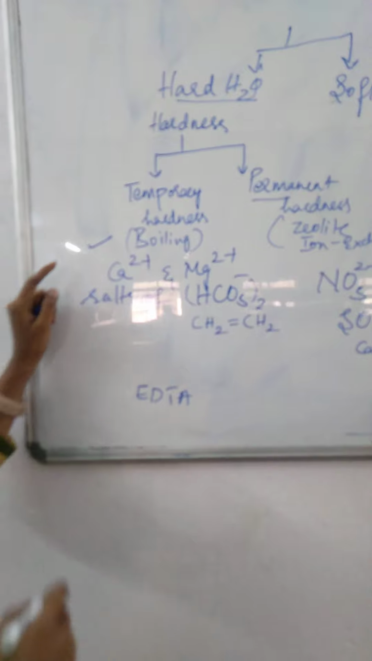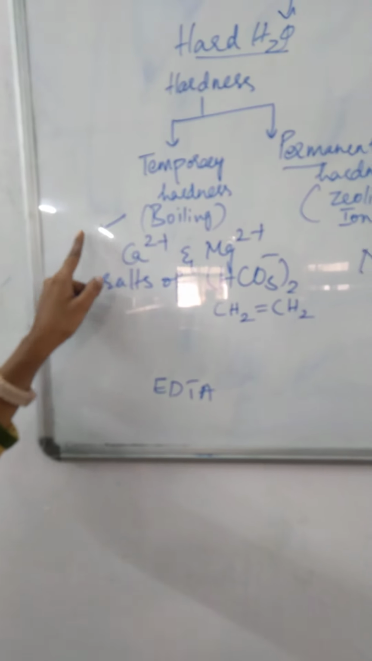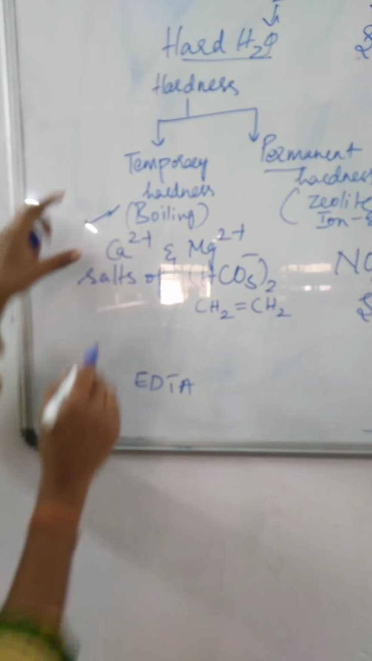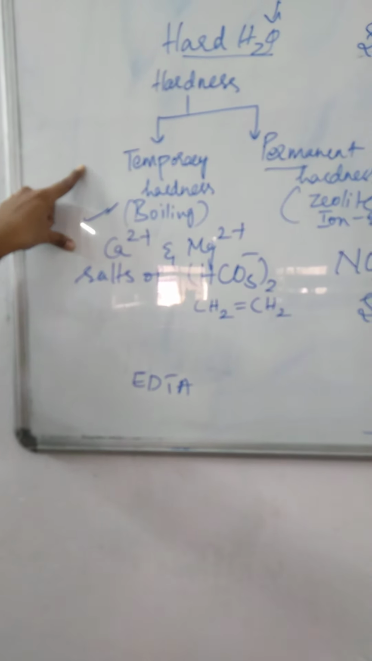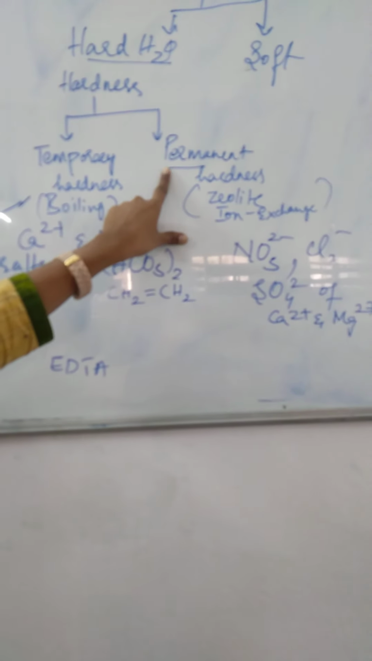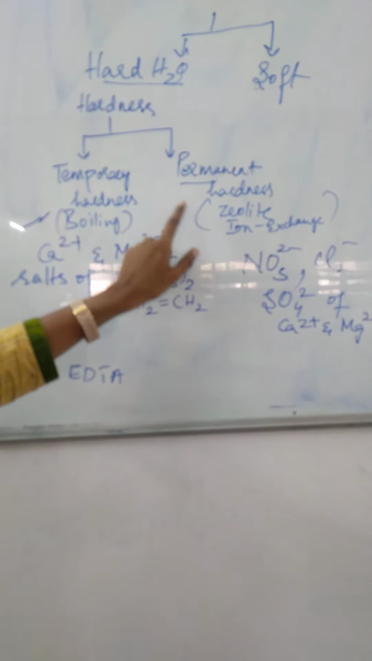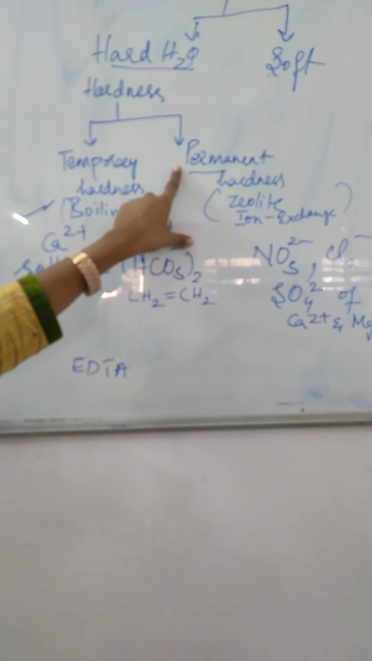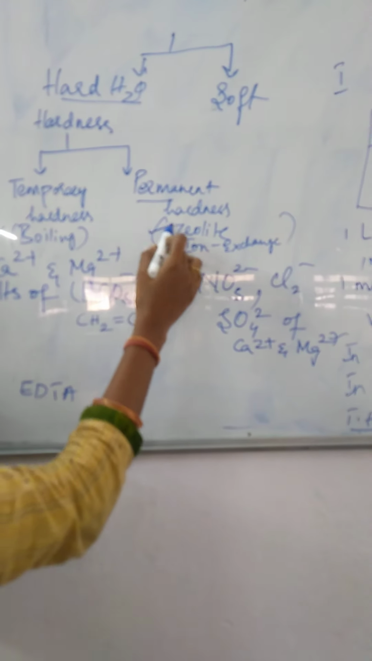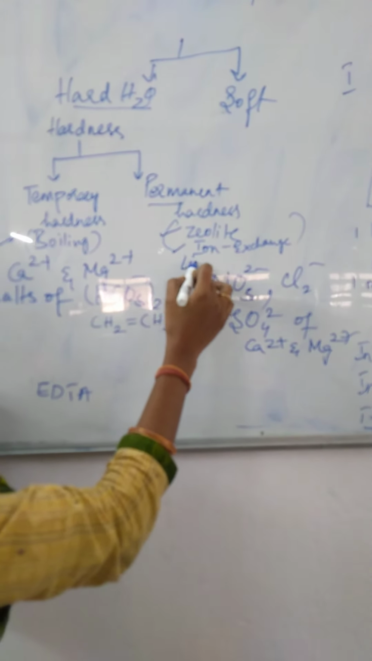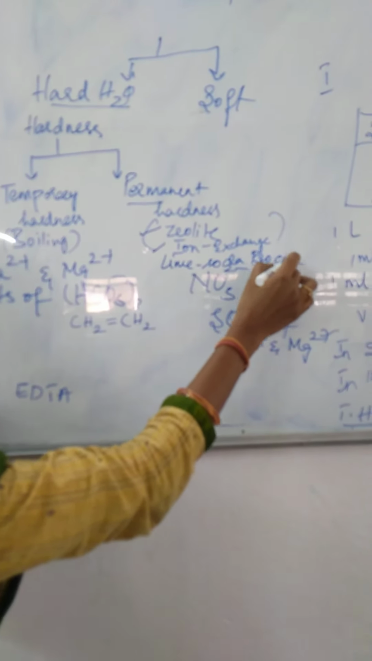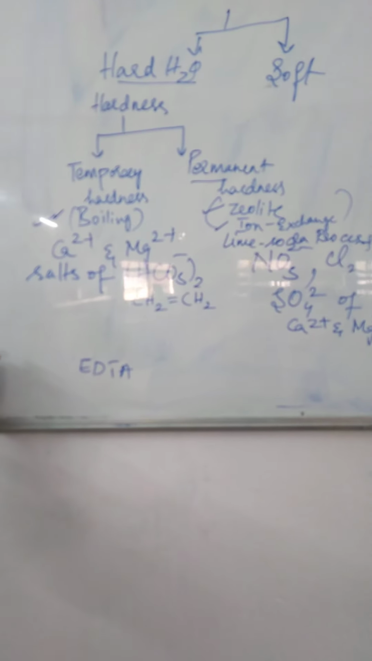How can we remove temporary hardness? Temporary hardness can be easily removed, and this process can be done in our lab itself, by the simple boiling method. Permanent hardness is somewhat tough to remove in the lab. Some industrial methods are there, like the zeolite method, ion exchange and lime soda process. These are some of the methods by which we can remove permanent hardness of water.